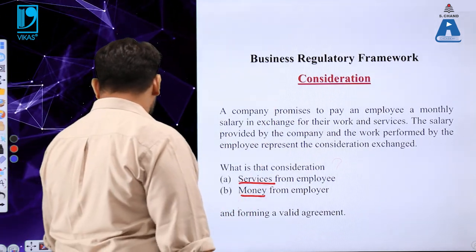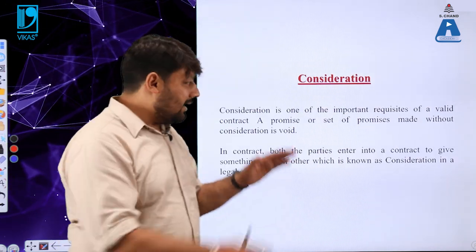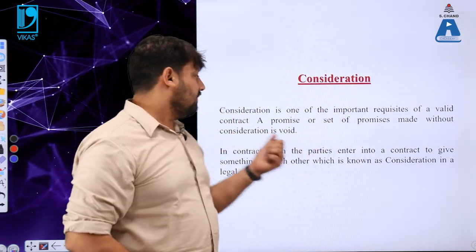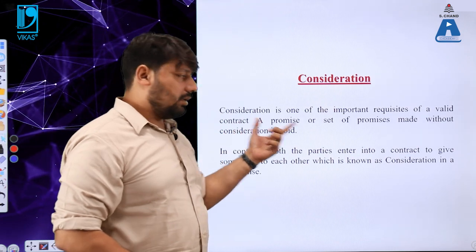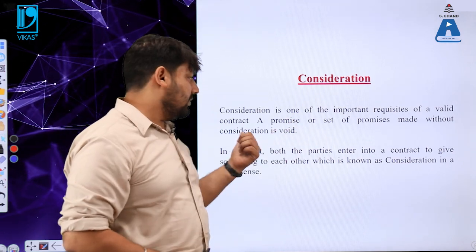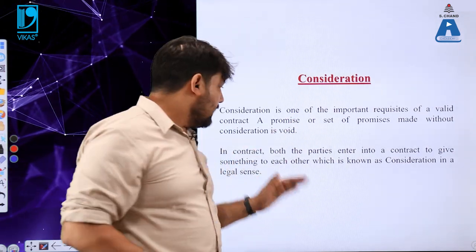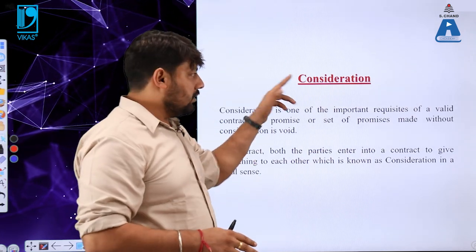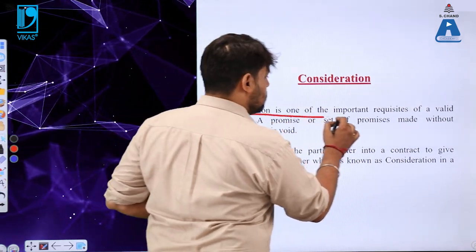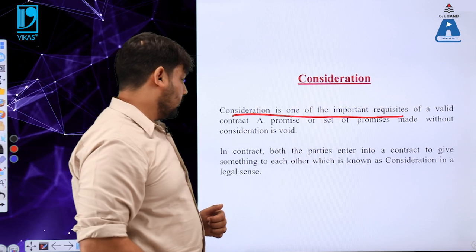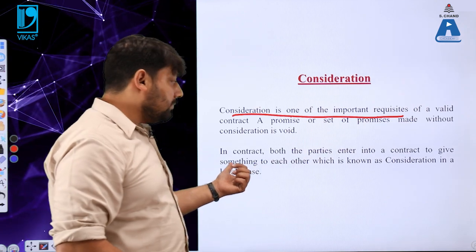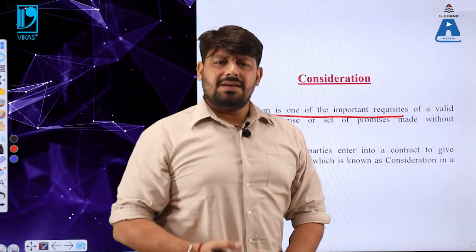So in order to understand this particular term, let us have another slide and understand the actual meaning of consideration. Consideration is a requisite of a valid contract. A promise or a set of promises which is made without consideration is absolutely void, and that leads to a void contract. So in order to have a valid contract, consideration is one of the important requisites. In other terms, in a contract, both the parties enter into a contract to give something to each other. This is one of the important fundamentals.